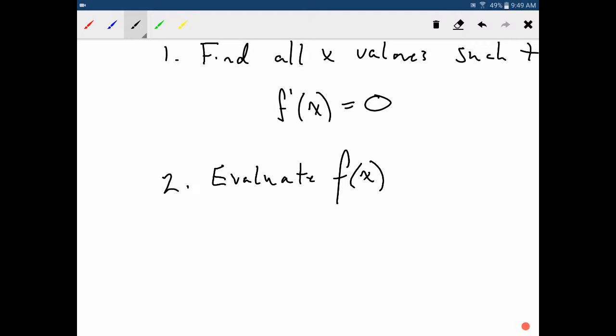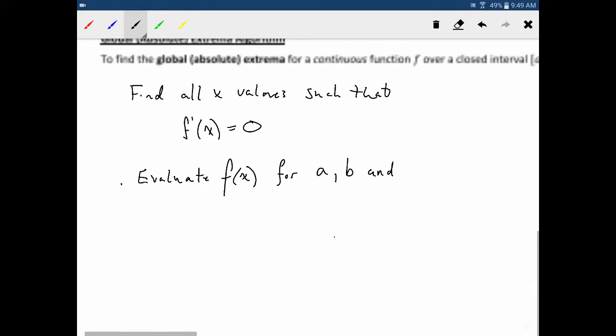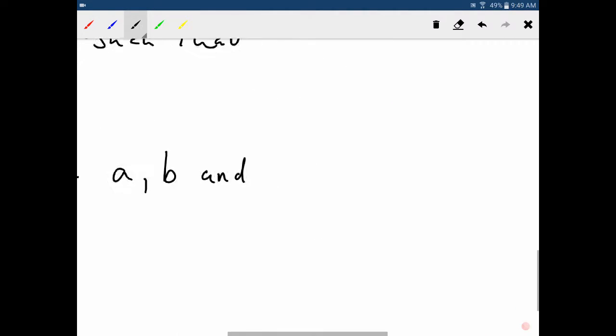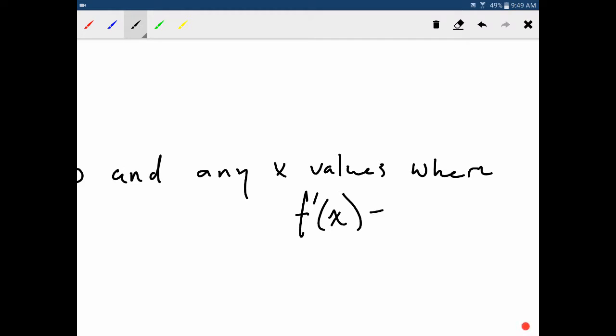So you're going to evaluate with the original function for a, b, which are the ends of the interval, from the starting and from the end, and any x values where f prime of x equals 0.